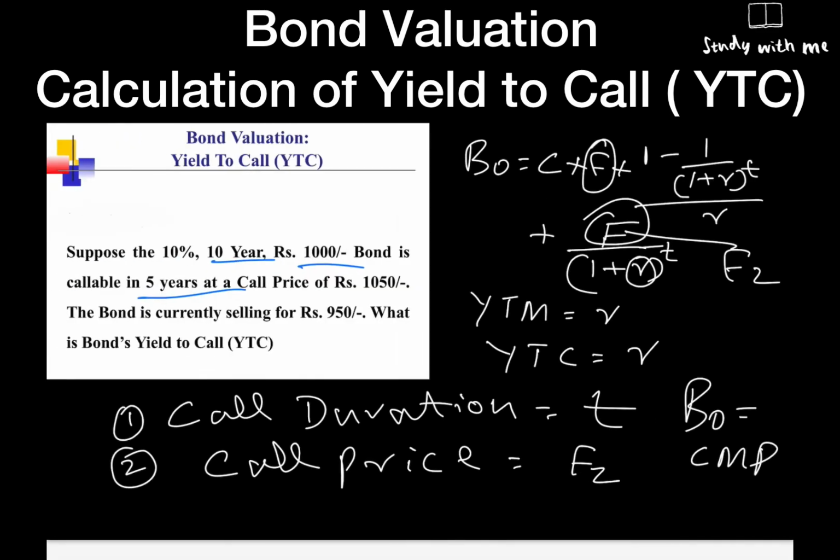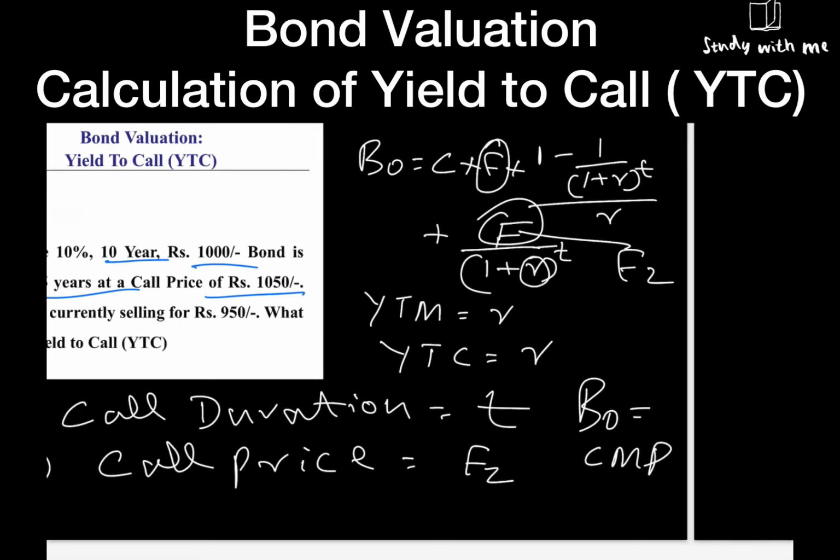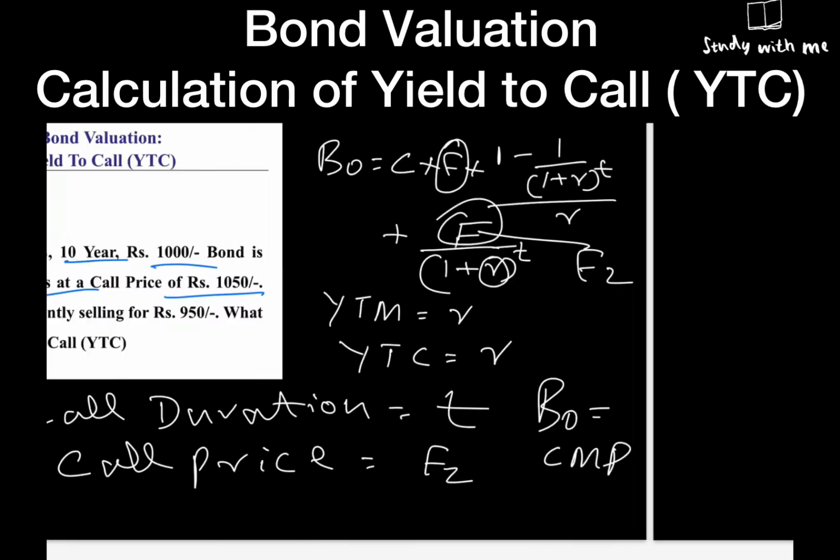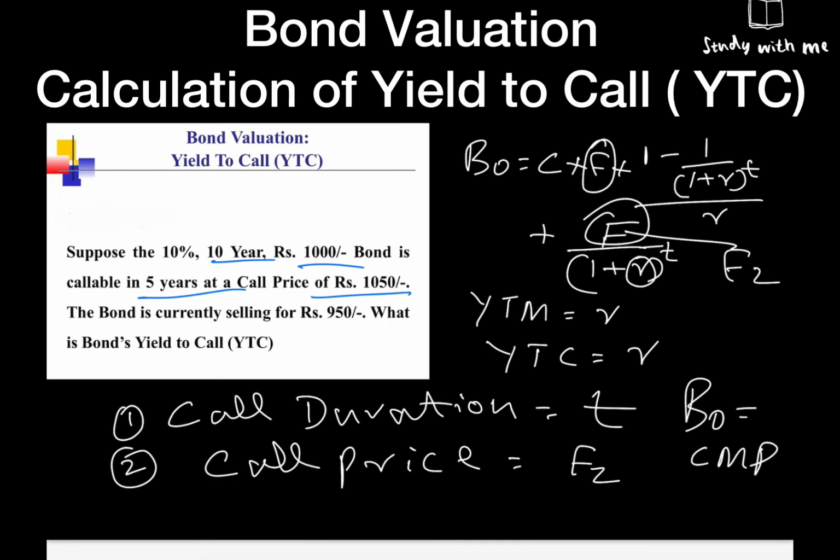Then you have the call price, 1050. So the call price is F2. What is F2? I already explained. We will see while doing the problem once again. Then we have the current market price. What is the current market price? 950.